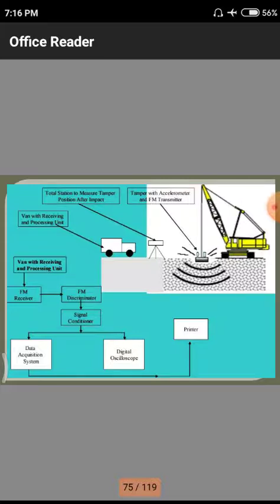That means first of all an FM, that means a fluid mechanical operator, will receive that amount of force onto the particular plate. Those forces will be dissipated into the particular strata of the soil. After that strata we have this signal collector. That means whatever densification occurs, those signals will be collected by this total station by using different processing units and others. After that data will be transferred to the DAS, that means data acquisition system, and another signal is sent to the digital oscilloscope.